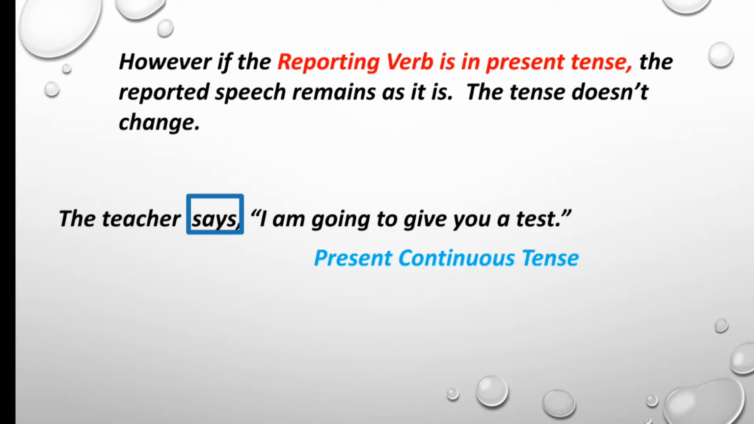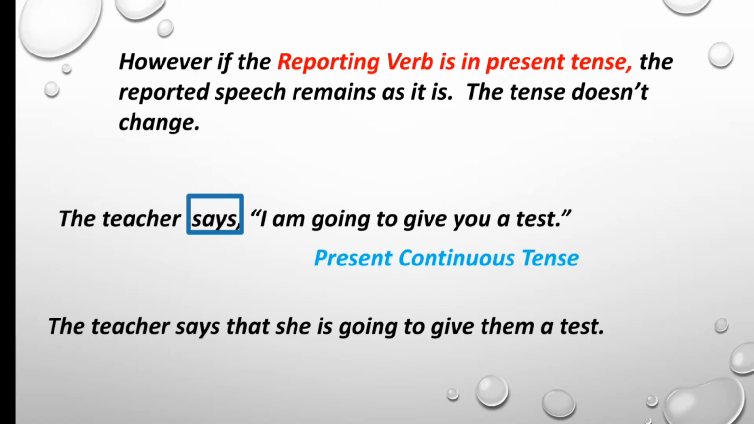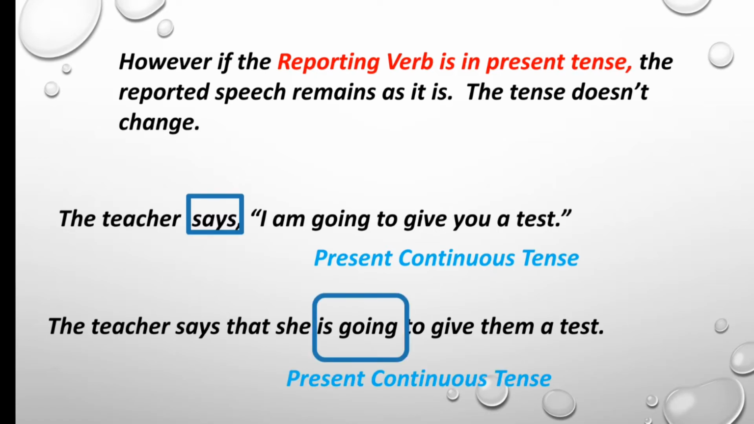So, my answer would be: the teacher says that she is going to give them a test. Here again, I have retained is going in present continuous tense. So, I have retained the tense of the reported speech. And this will happen only if the reporting verb is in present tense. The tense doesn't change when a habitual action or a universal truth is expressed.